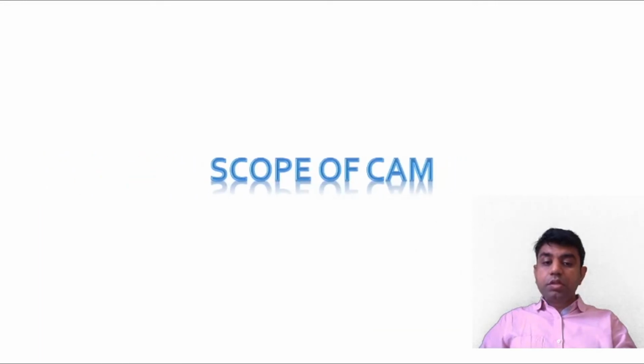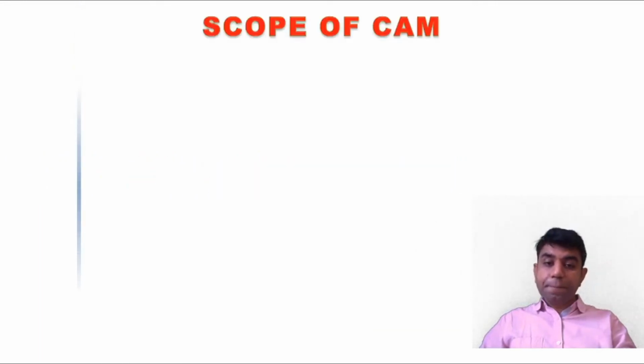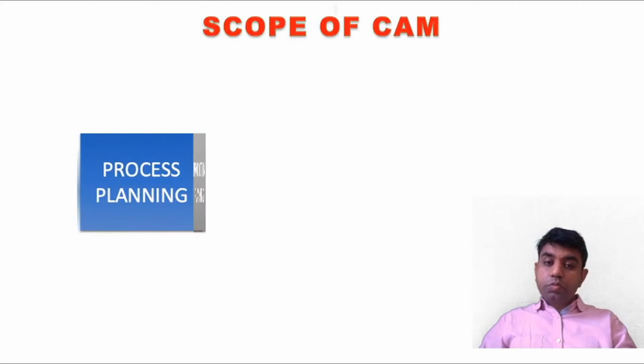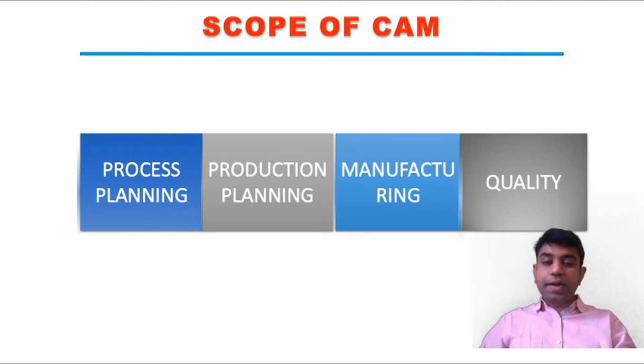Now coming to the different scopes of CAM. The scope is broadly divided into four major categories. First, you can use the concept of CAM while doing process planning. Process planning is the planning of processes, that is, which process needs to be executed first.